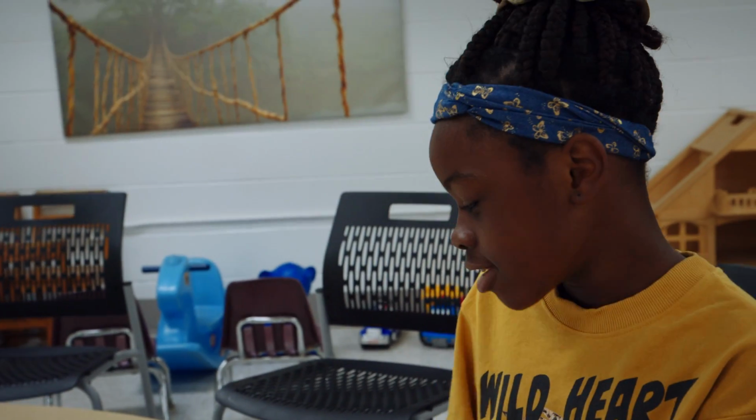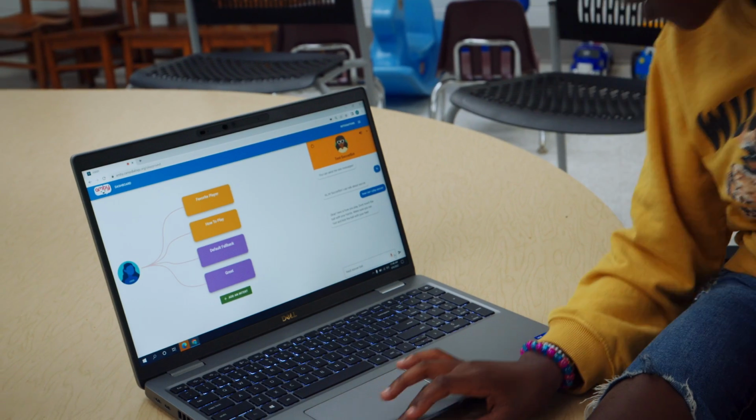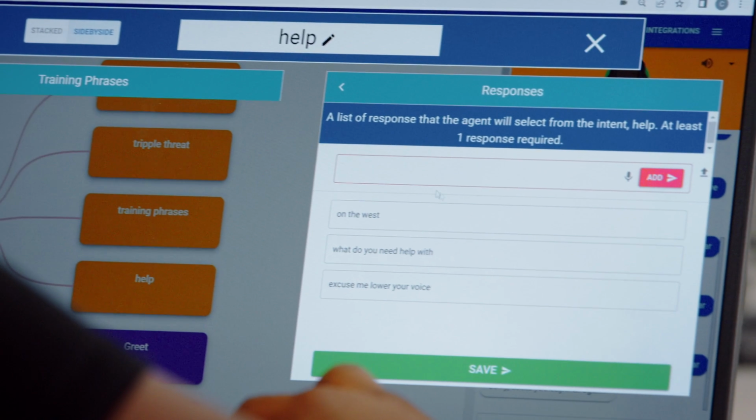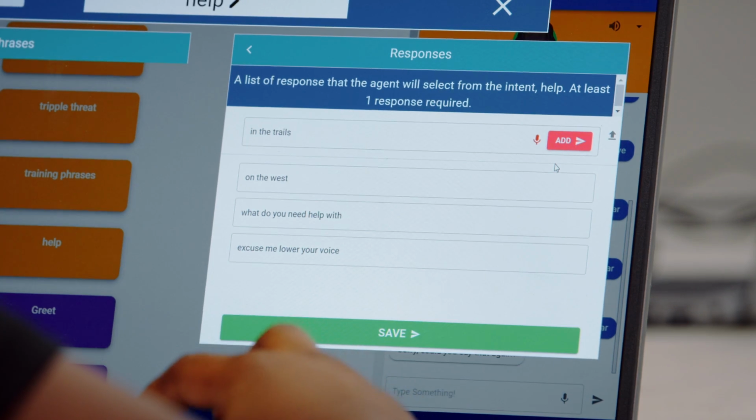Nice. How do you create an interface that lets middle school kids create this advanced kind of artificial intelligence in an accessible way and an efficient way? We have set about developing a whole new interface called AMBI, which stands for AI Made by You, and it's a more graphically oriented, youth accessible interface that still does all the powerful things that underlying code would do for building an AI. It lets you define what you're listening for your users to say, and then what you want the AI to say in response.